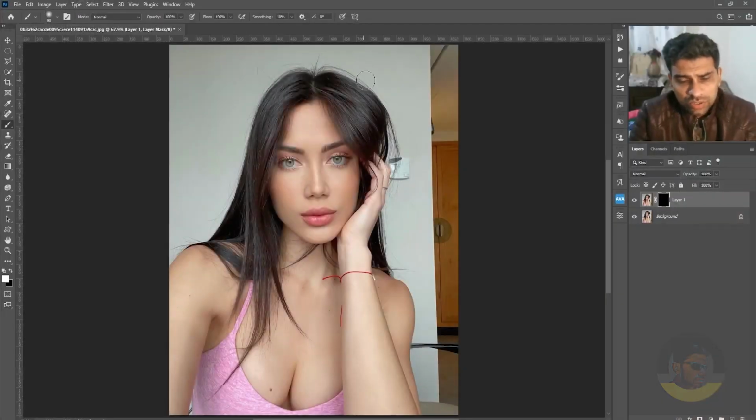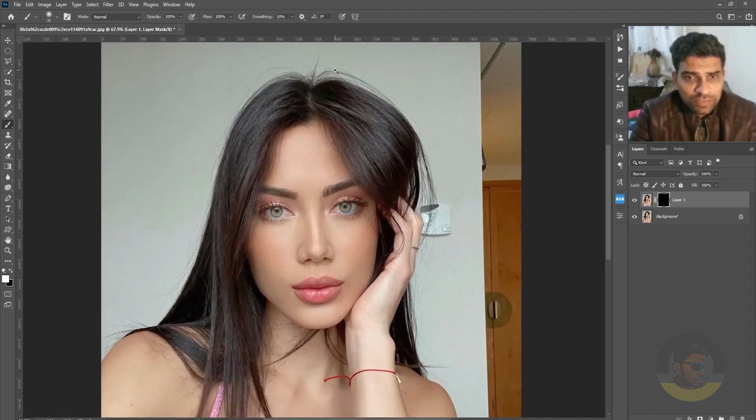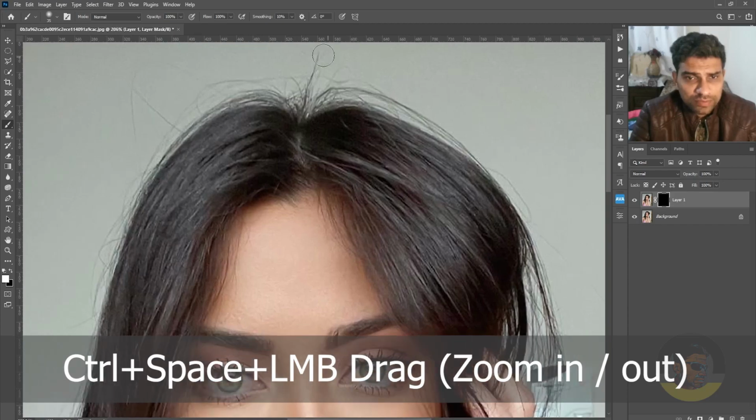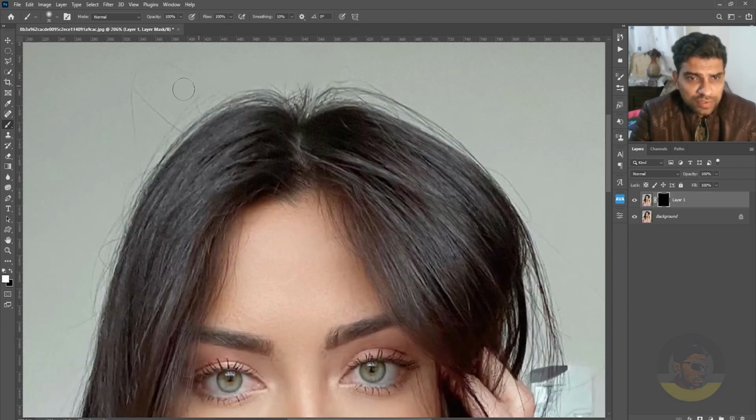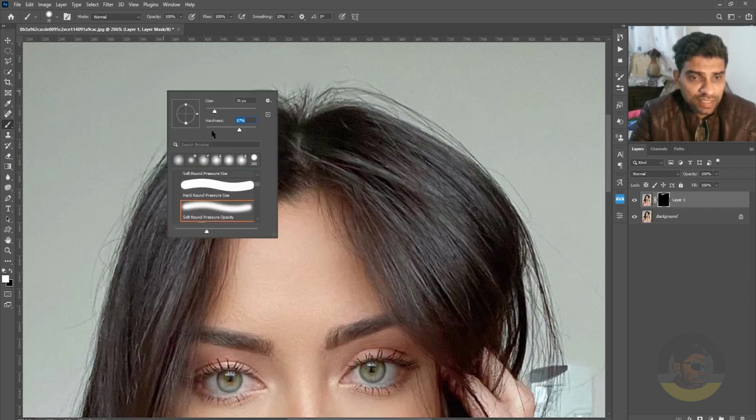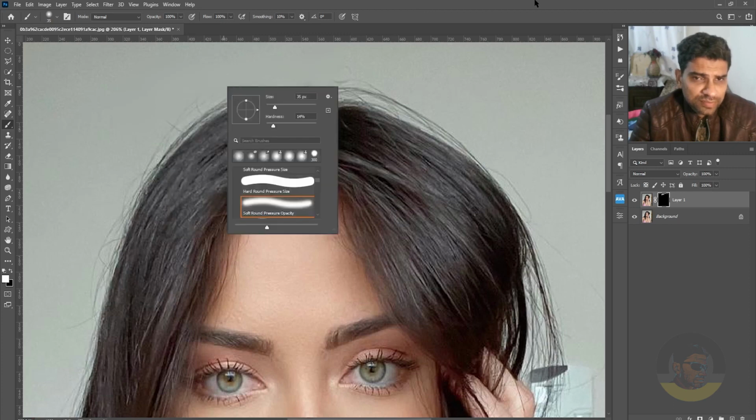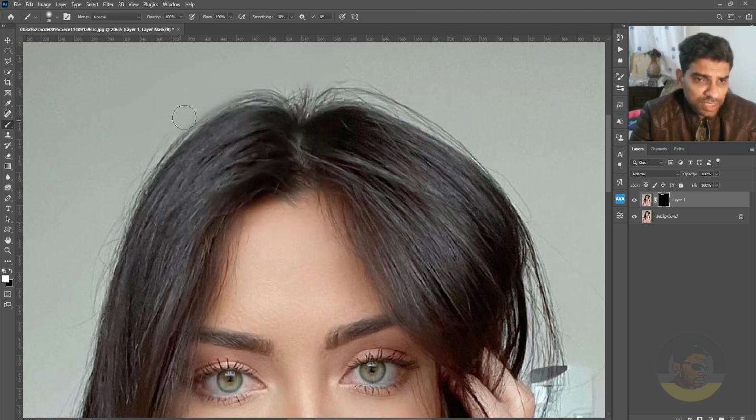So we just need to paint over these stranded hairs now. So zoom in with your Ctrl, Space and left mouse button and start painting. If you want, you can right click with the brush tool and change the hardness or softness, but I will recommend keeping the hardness at least 15. So start painting. Oops, where you make a mistake, just hit the Ctrl Z or press X to switch to the black color and paint over your mistake.